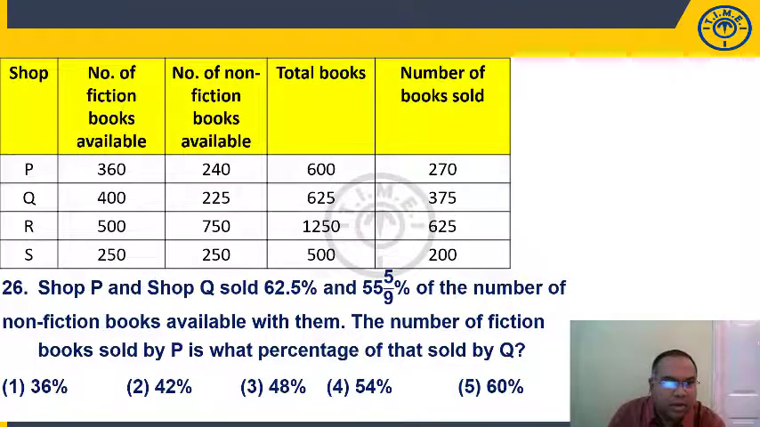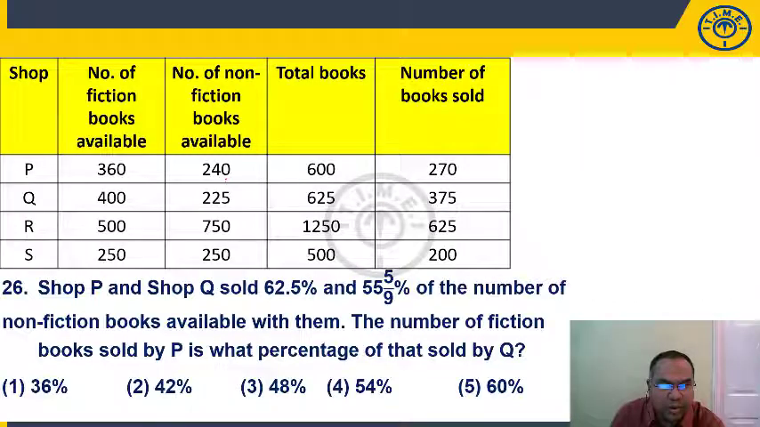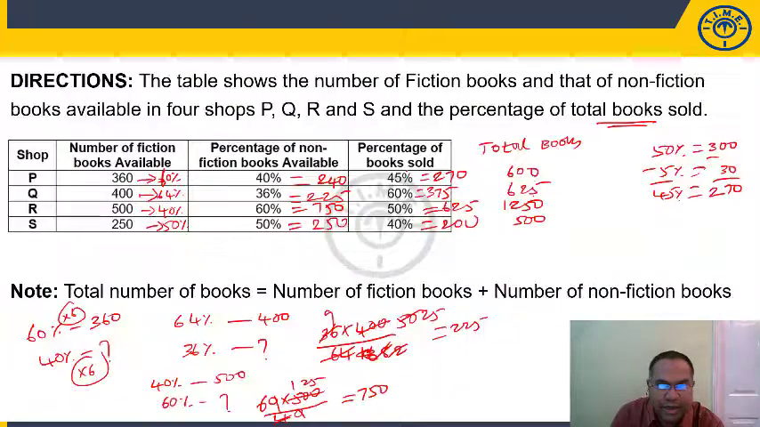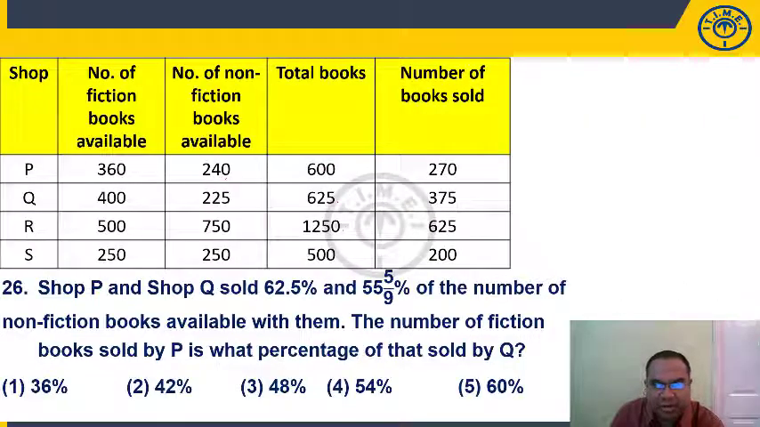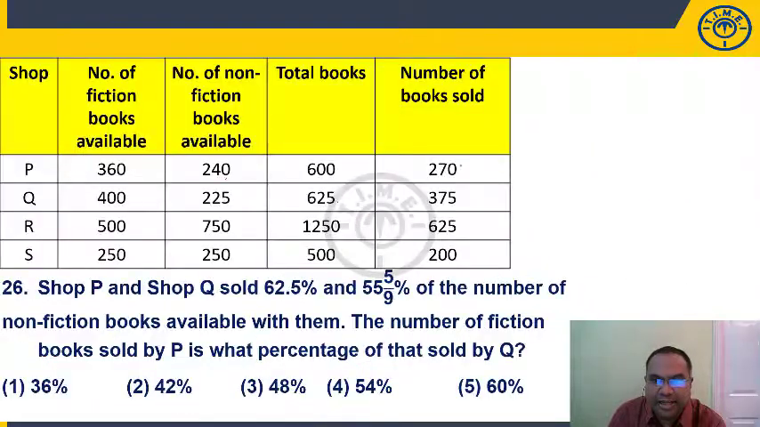Right? Okay. 360, 400, 500, 250. Non-fiction we will see. 240, 225, 750, 250. Then total books 600, 625, 1250, 500. I am putting in a rough sheet. In a rough sheet you can write down these values. Number of books sold 270, 375, 625, 200. Right. Once you have this data on your piece of paper, I am saying questions can be solved very easily, students.